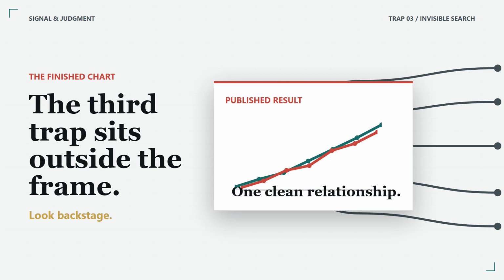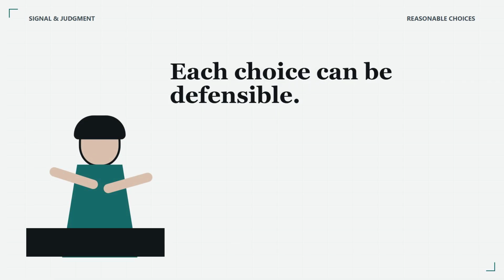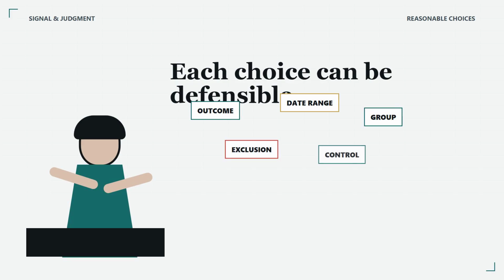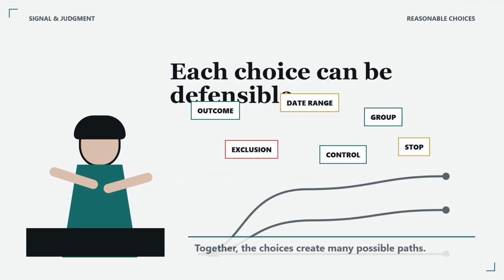Methodologists call this researcher degrees of freedom. A related idea is the garden of forking paths. Even when only one analysis is reported and nobody is consciously cheating, the selected path may have depended on what the data happened to show. Picture an analyst with several outcomes, date ranges, customer groups, and exclusion rules. Most combinations show nothing stable. One combination produces a clean relationship. The presentation shows that chart, a confident headline, and none of the paths that failed.